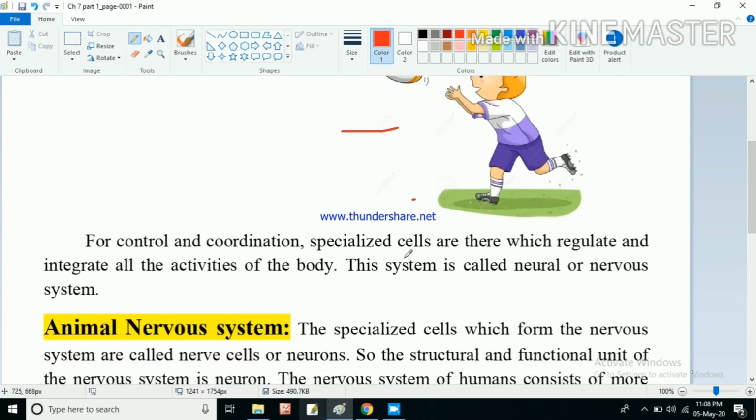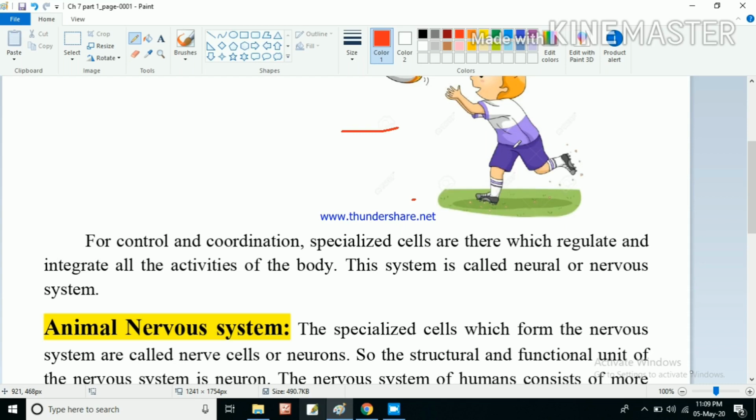For control and coordination, specialized cells are there which regulate and integrate all the activities of the body. In this picture the boy is running towards the ball and lifting his hands to catch it. For this control and coordination, specialized cells are there in our body.